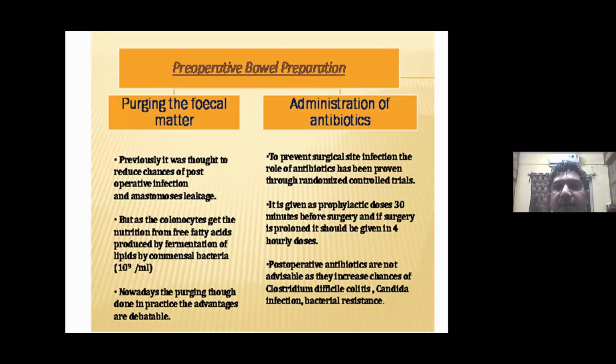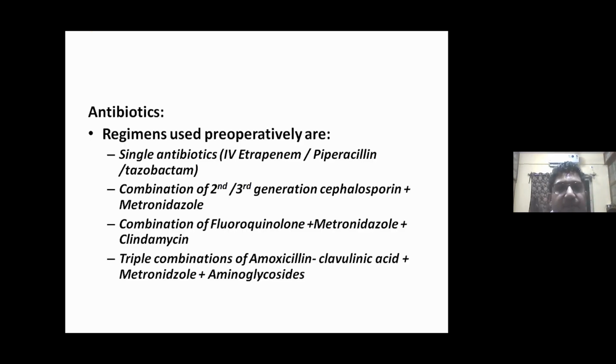To prevent surgical site infection, the role of antibiotics has been proven through randomized trials. It is given as a prophylactic dose 30 minutes before surgery, and if surgery is prolonged, it should be given in 4-hourly doses. Postoperative antibiotics are not advisable as they increase chances of Clostridium difficile colitis, Candida infection, and bacterial resistance.